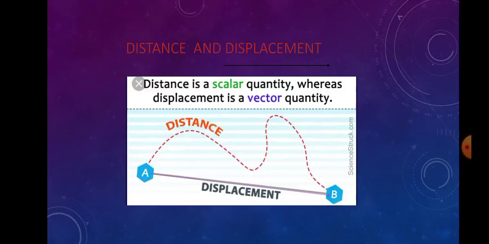So distance is a scalar quantity whereas displacement is a vector quantity. Why? Because some quantities are specified with magnitude as well as direction. Such a physical quantity is called a vector. So displacement is a vector. The physical quantity which does not require any direction for its specification is called a scalar. So distance is a scalar. Okay students, understand?